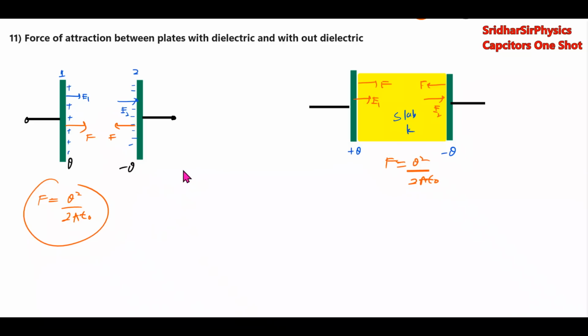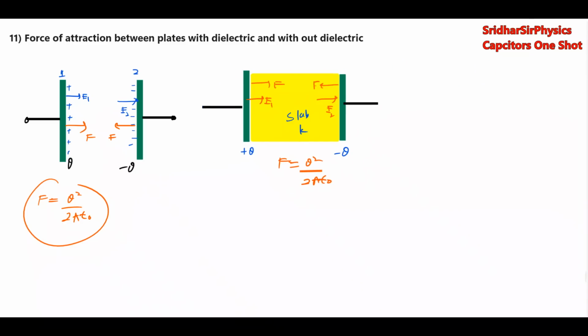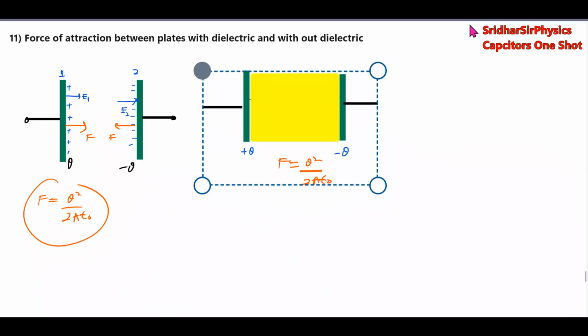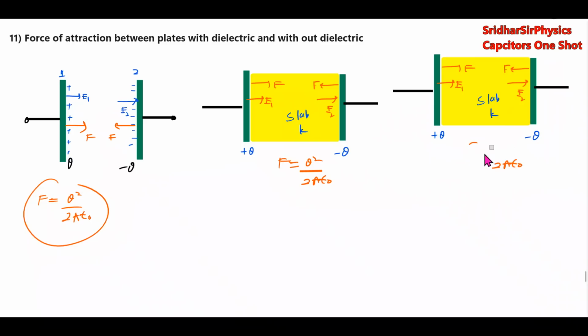Then the next condition, if it is connected to a cell. If a slab is introduced, what will happen to this force of interaction?